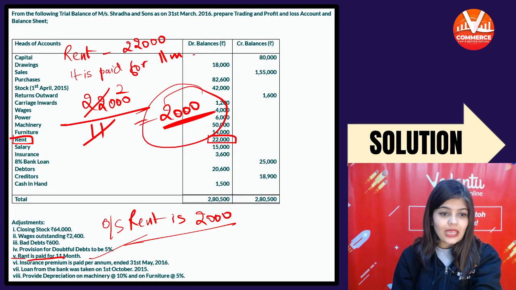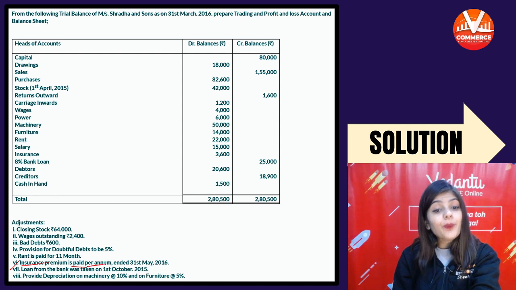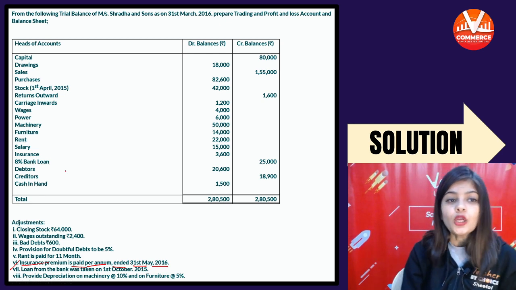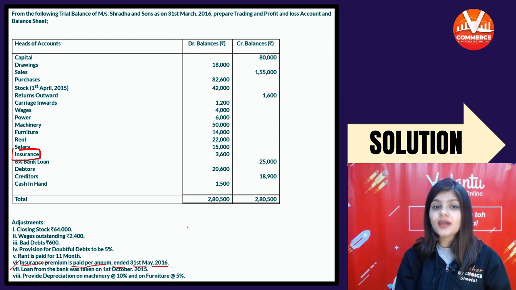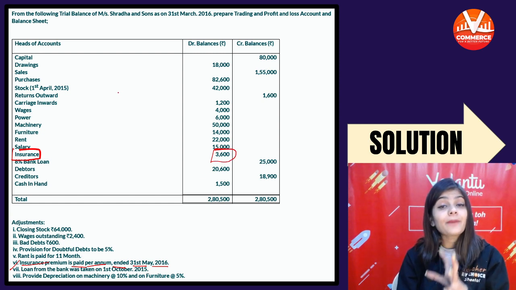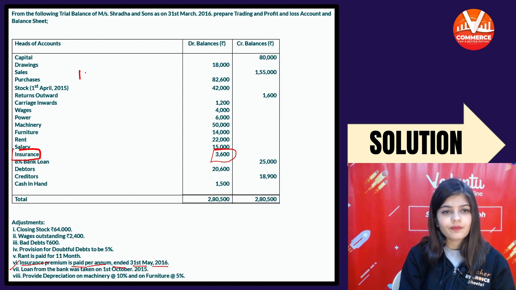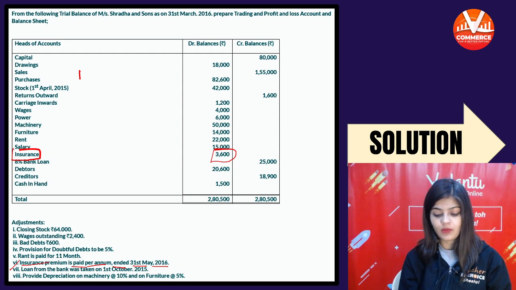Next adjustment is, just a minute. Insurance premium is paid per annum ended 31st May 2016. जो आपका इंश्योरेंस है, it is paid for the year that will end on 31st May 2016. इसका मतलब आपने ये जो 3,600 पे किया है, it is paid for the year, first May, June, July, August, September, October, November, December, Jan, Feb, March, April, May.